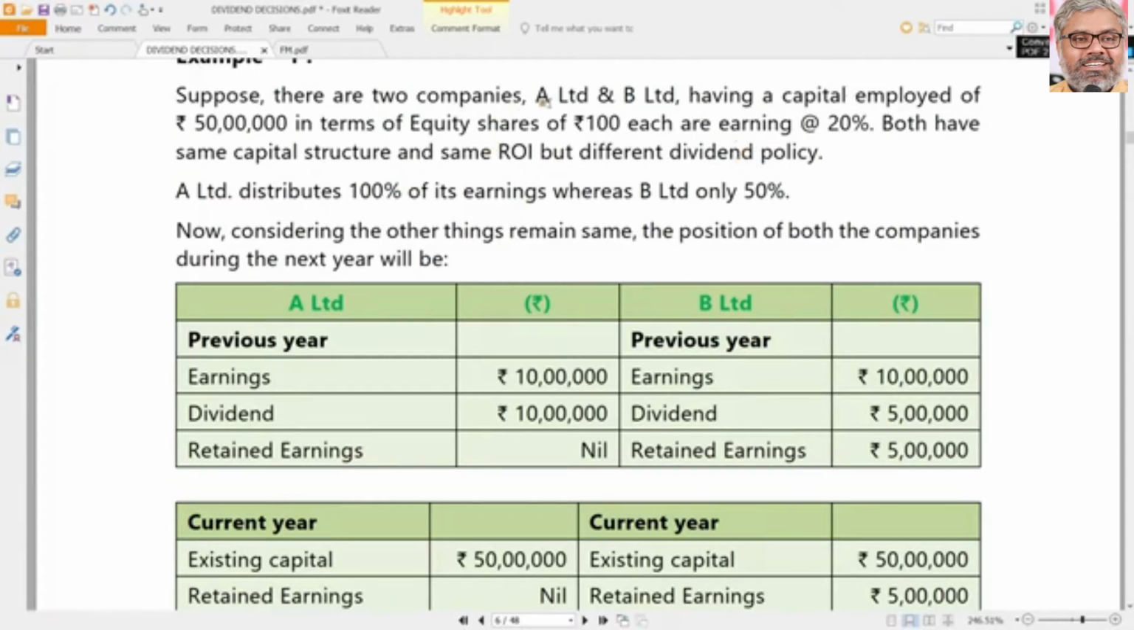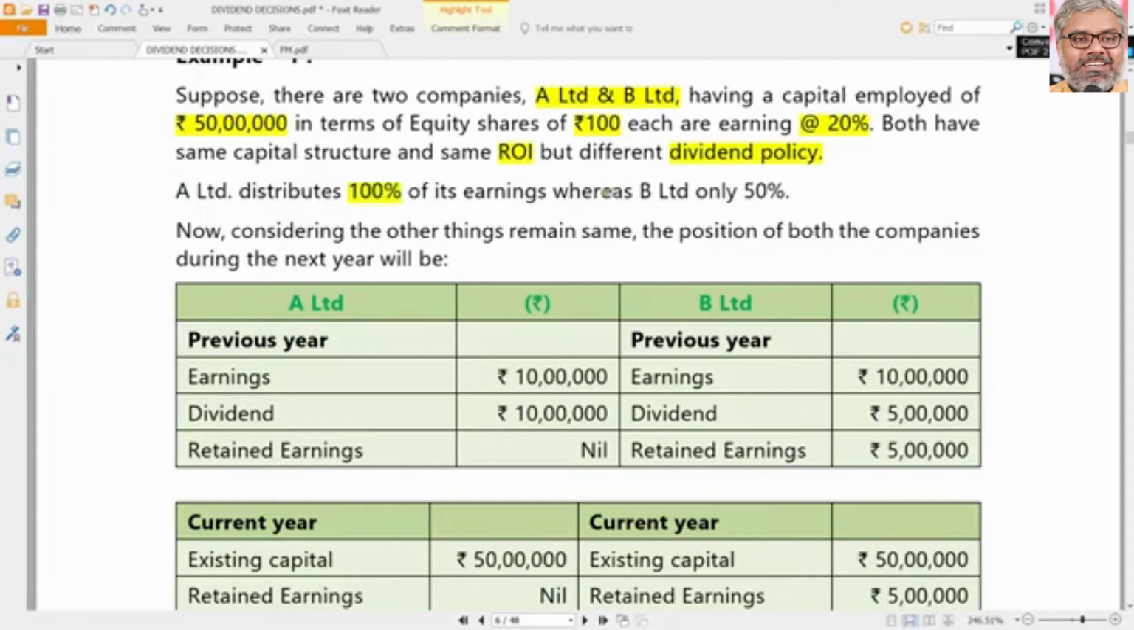Let us look at this general example for understanding purposes. Let us say there are two companies, A Limited and B Limited. Capital employed is 50 lakhs rupees, and completely it is in the form of equity shares of 100 rupees each, no debt. And each are earning 20% on the capital employed. That means 50 lakhs rupees, 20% means 10 lakhs rupees is their earnings. Both have same capital structure and same return on investment, but different dividend policy. Everything else is same, only thing different is dividend policy.